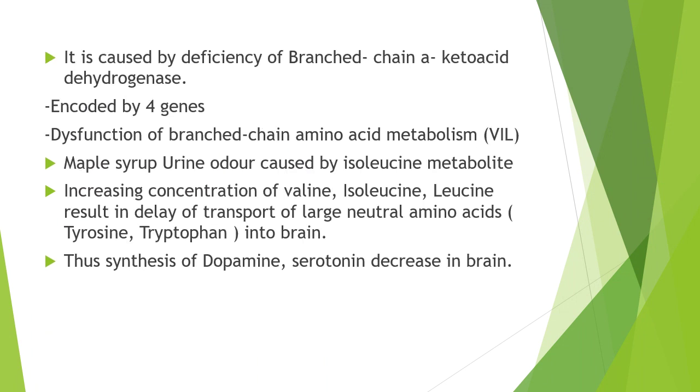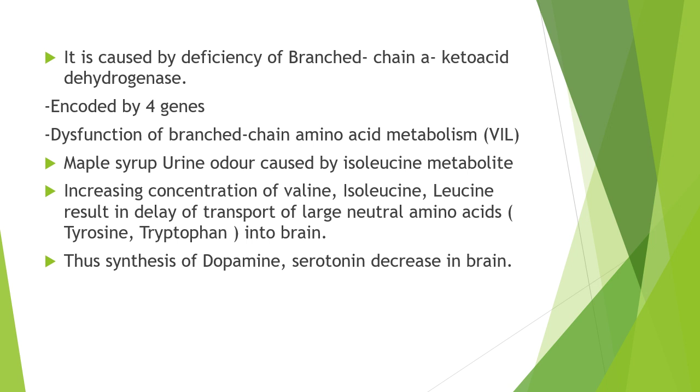Maple syrup urine disease is caused by deficiency of branched chain alpha ketoacid dehydrogenase. It is an enzyme encoded by 4 genes. The deficiency of branched chain alpha ketoacid dehydrogenase results in dysfunction of branched chain amino acid metabolism. Branched chain amino acids include valine, isoleucine, and leucine. It is represented as VIL. The characteristic odor of maple syrup urine disease is caused by an isoleucine metabolite.